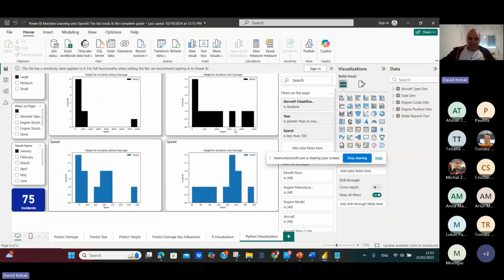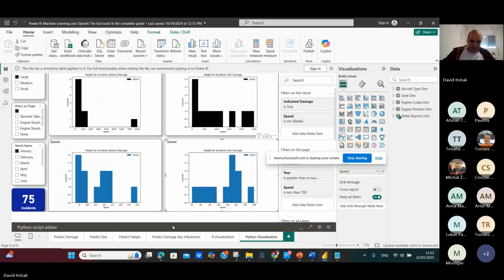Okay, you can see that it's very, very simple. We build a plot for 8 for incident without damage, 8 for incident with damage, 8 for incident with damage, 8 for incident without damage. So let's look here. The code is very simple.